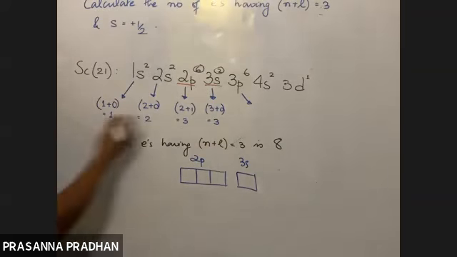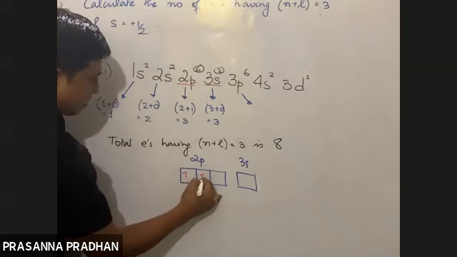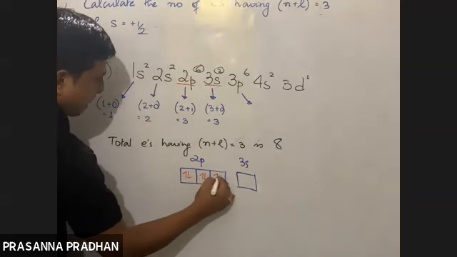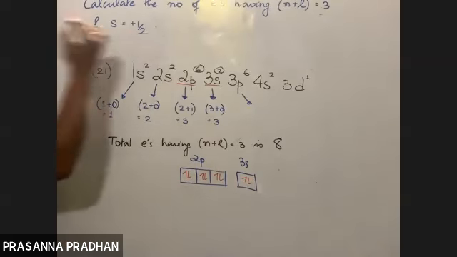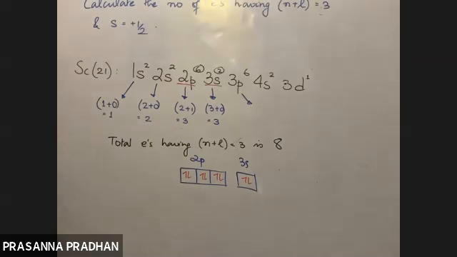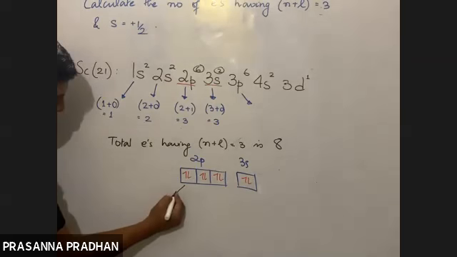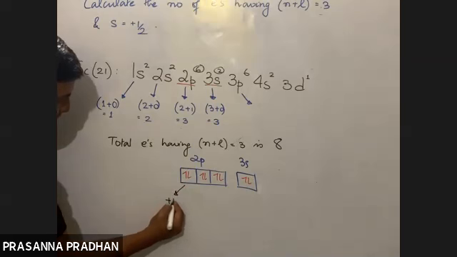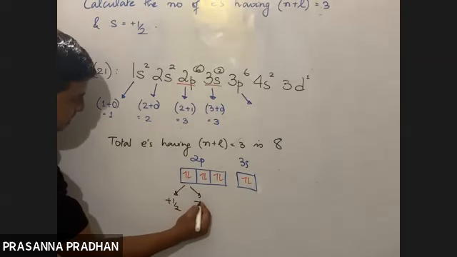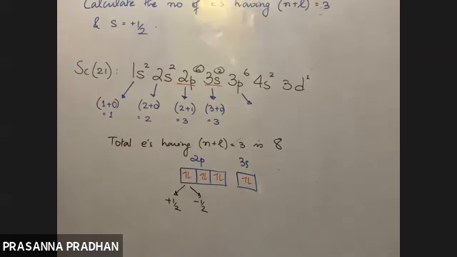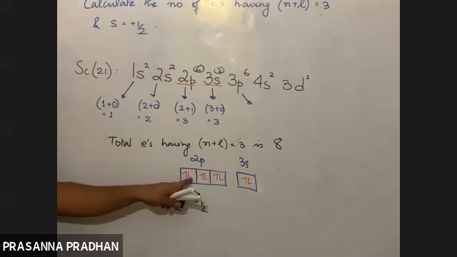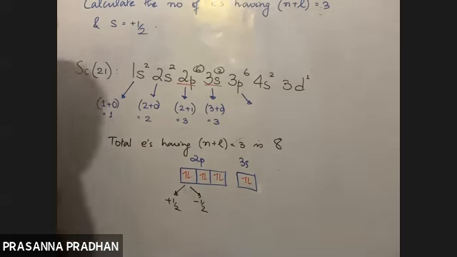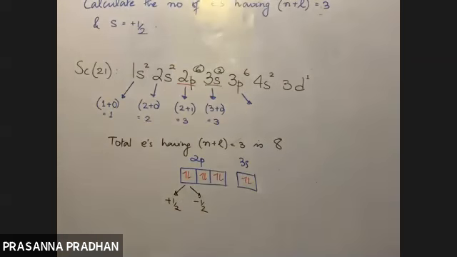Now, here a total of 6 electrons are there: 1, 2, 3, 4, 5, 6. Here 2. Now, out of these 6 electrons, how many electrons have s equal to plus half? In one orbital, one electron will have plus half. The other electron will have how much? Minus half. So if there are 2 electrons in an orbital, one will have a spin quantum number of plus half, the other will have a spin quantum number of minus half. Yes, Pauli's exclusion principle: an orbital can accommodate a maximum of 2 electrons with opposite spin.